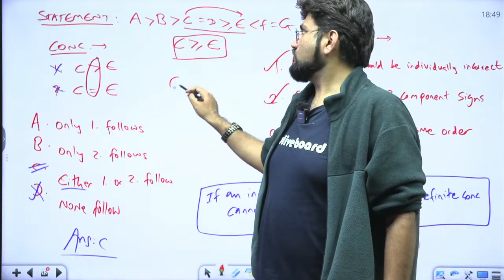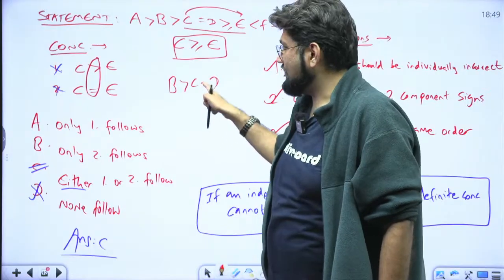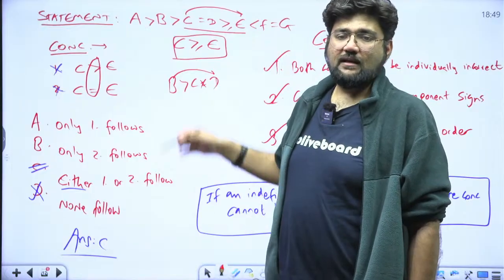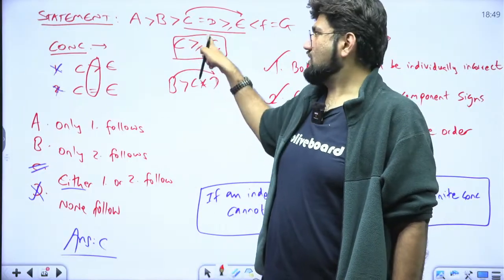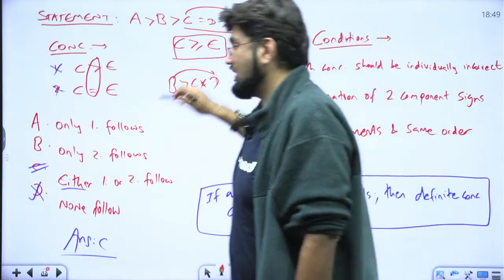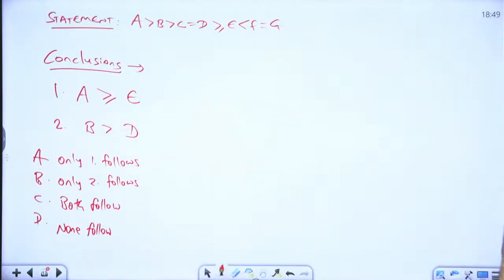I will do it if this was like this: B greater than C, C equal to D. Then I will drop the equal to, and I will only carry forward this sign between B and D. This is different. This is an indefinite symbol between them. Is it clear, beta? Please understand this, because otherwise the complete chapter will get jeopardized for you. Let me know if you still do not get it. I will be more than happy to explain it again.